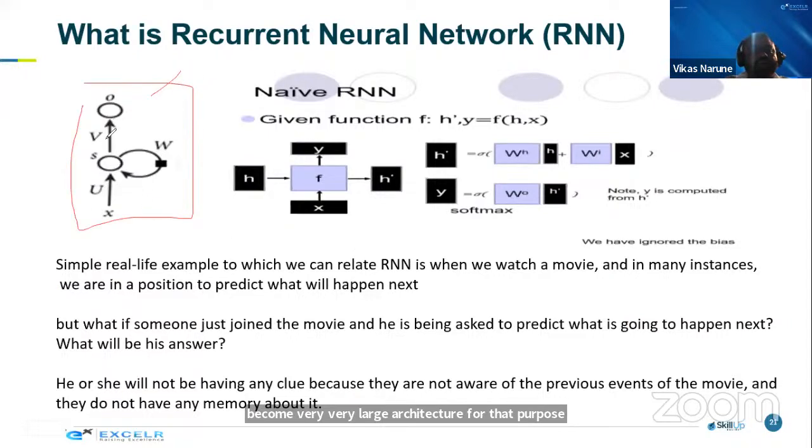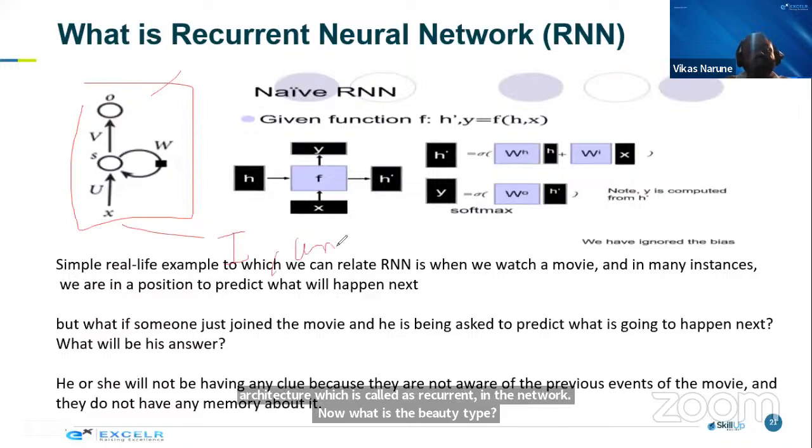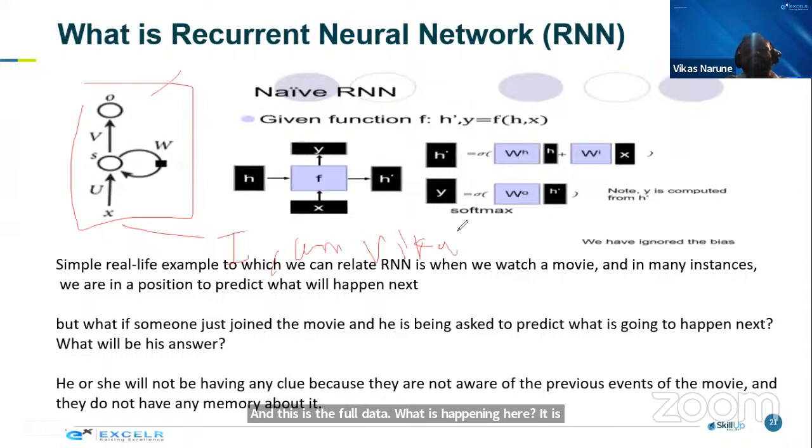Now, what is the beauty? Try to understand. This is a folded version. What is happening here? It is taking data one by one, guys, because it is creating a recurrency this way. First, what will happen? I will go inside. Then it will get multiplied by one weight here, and inside it will go inside the neuron, guys.